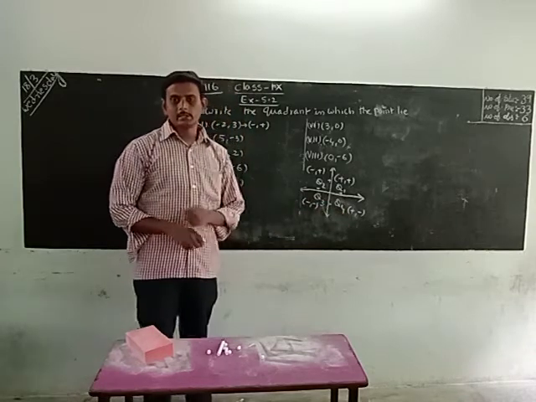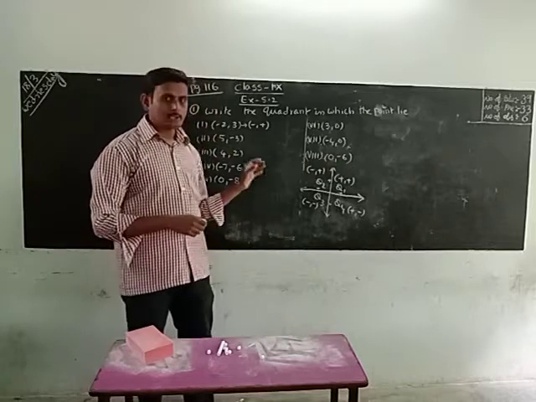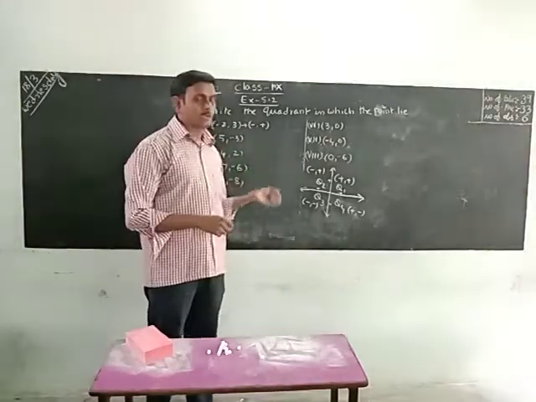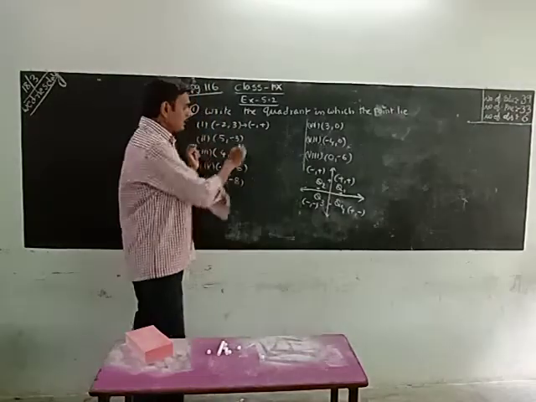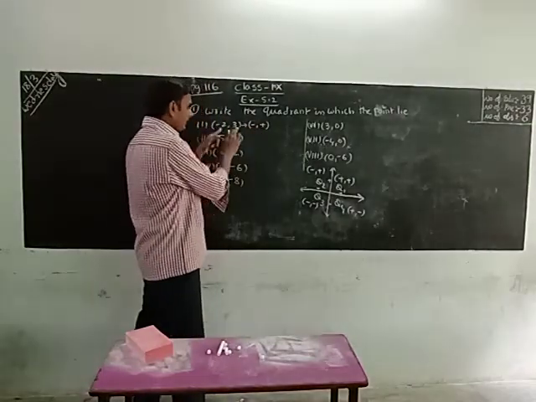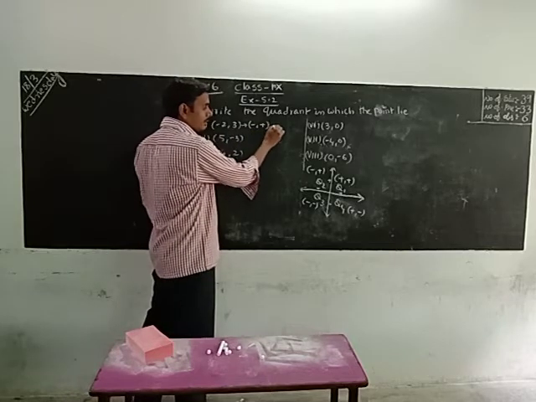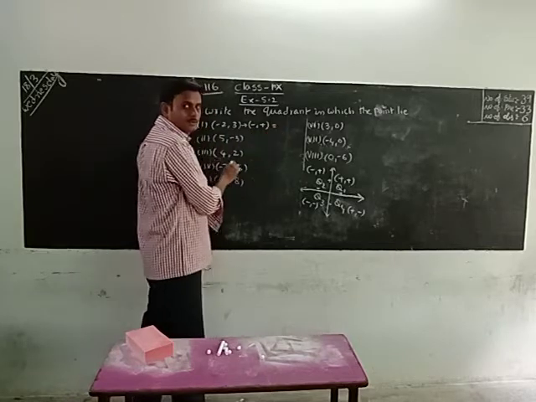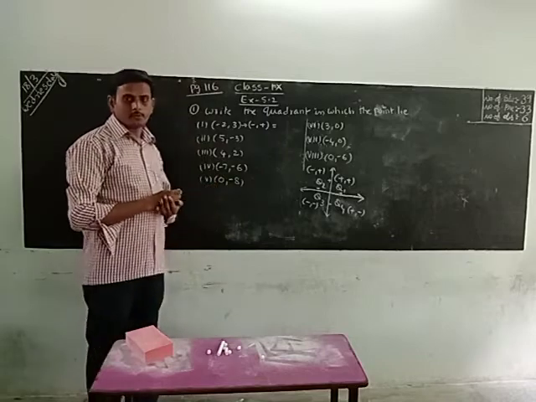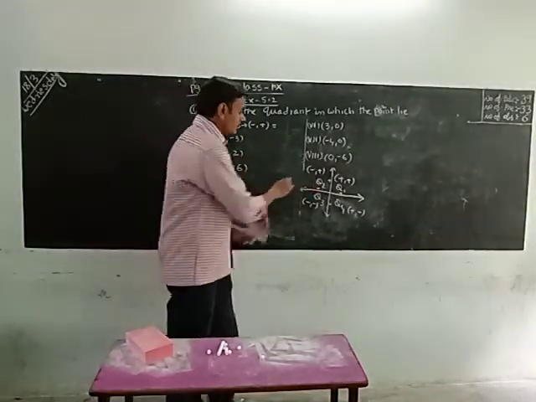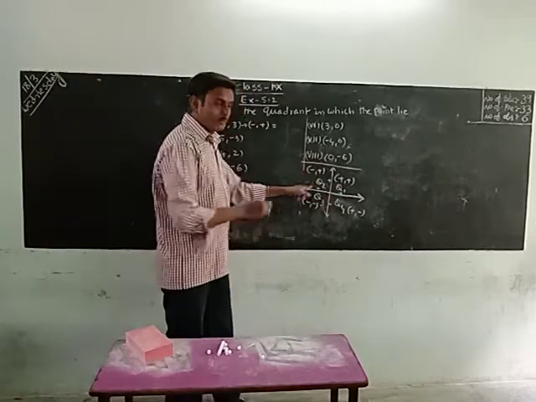Why am I saying this? We have to remember this table. Then we can do the sums very easily. Now one is plus, one is minus. In which quadrant is it located? Negative, positive means Q2.